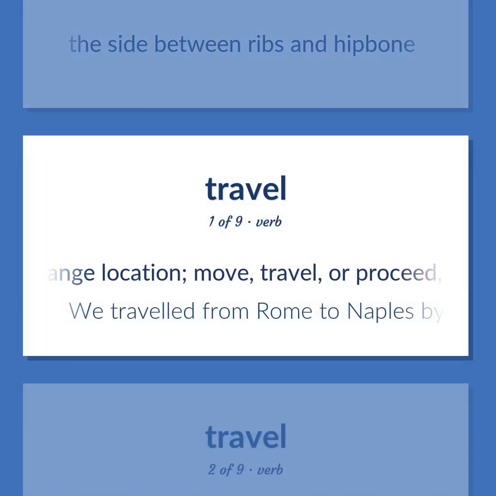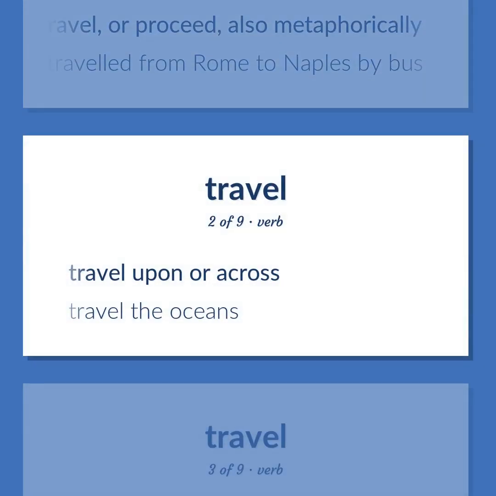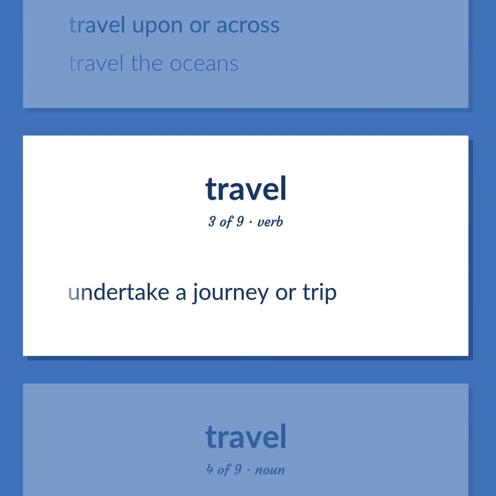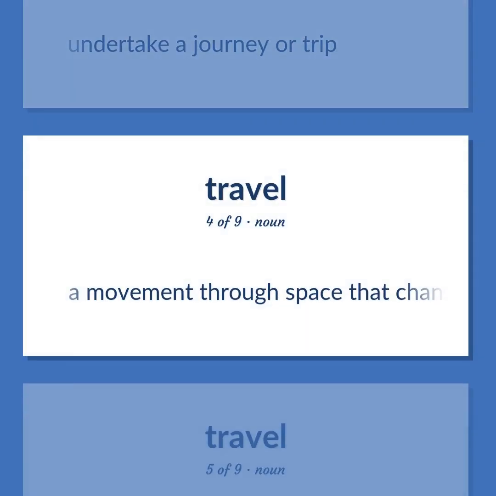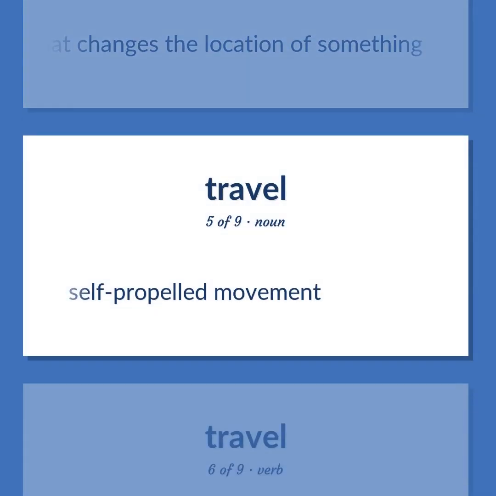Change location. Move, travel, or proceed, also metaphorically. We traveled from Rome to Naples by bus. Travel upon or across. Travel the oceans. Undertake a journey or trip. A movement through space that changes the location of something. Self-propelled movement.